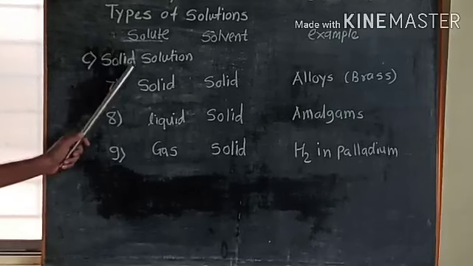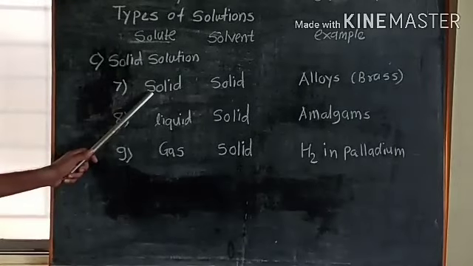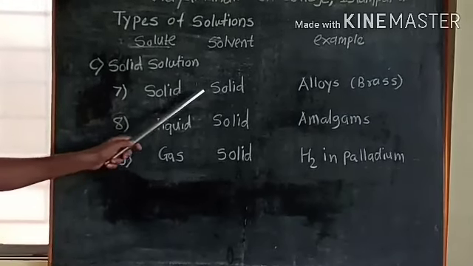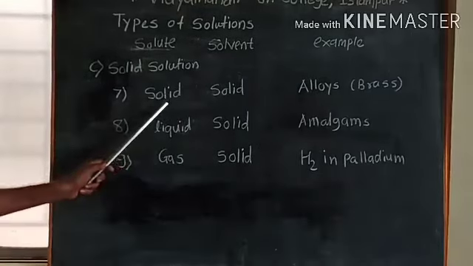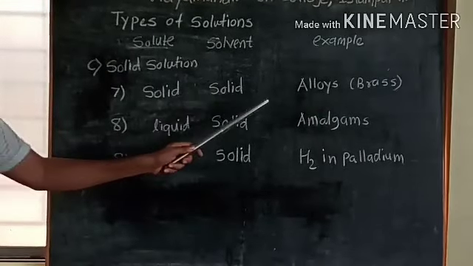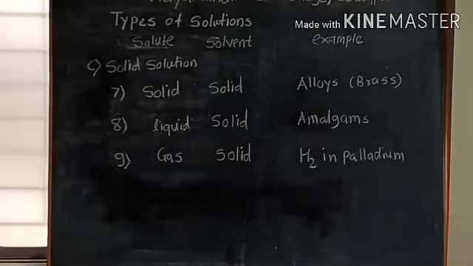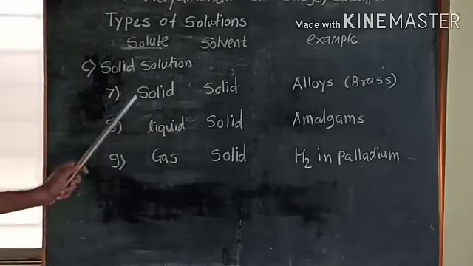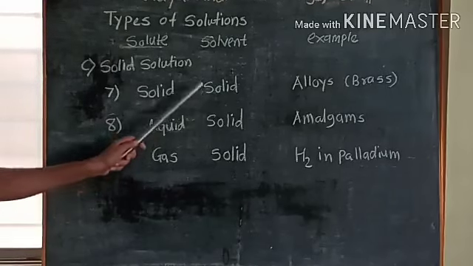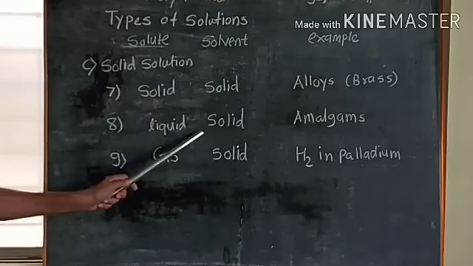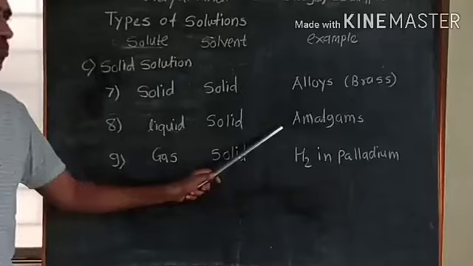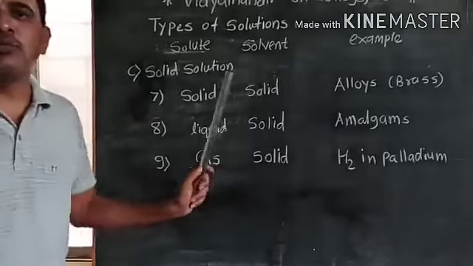Solid solution, in which the solvent is a solid. Solid in solid, for example an alloy, such as brass, which is a combination of copper and zinc. Next, liquid is the solute and solid is the solvent. The example is an amalgam, meaning sodium and mercury.